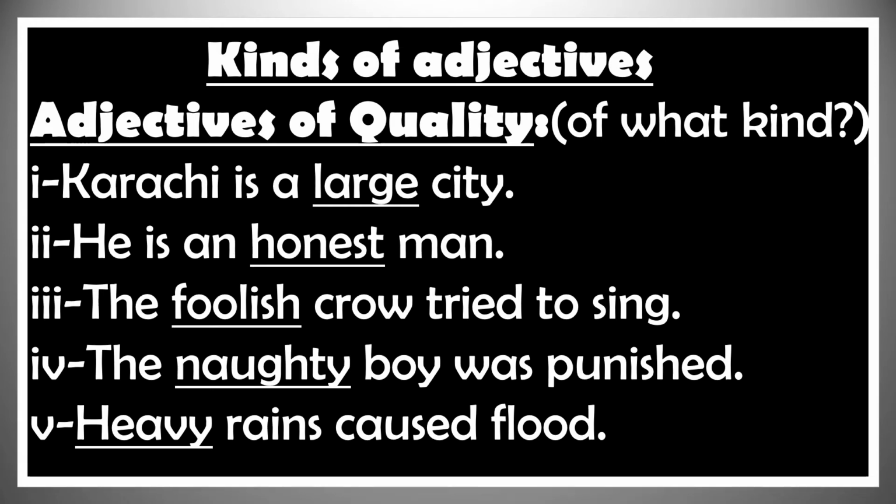Because it describes the noun boy. And naughty is adjective of quality because it tells us what kind of boy he is. He is a naughty boy. Number 5. Heavy rains caused flood. What is an adjective in this sentence? Heavy. And heavy is adjective of quality because it tells us what kind of rains. Heavy rains.